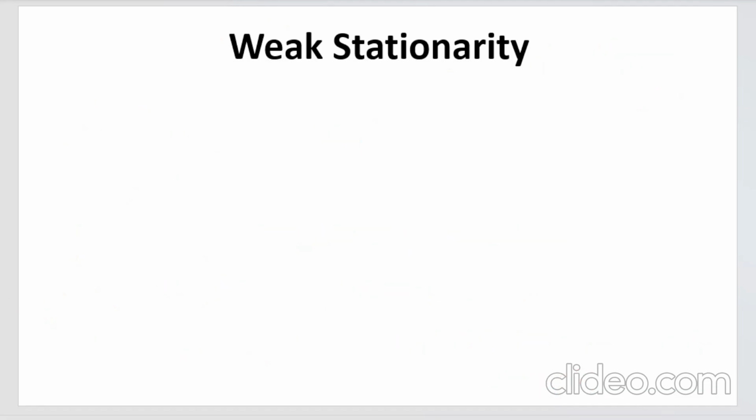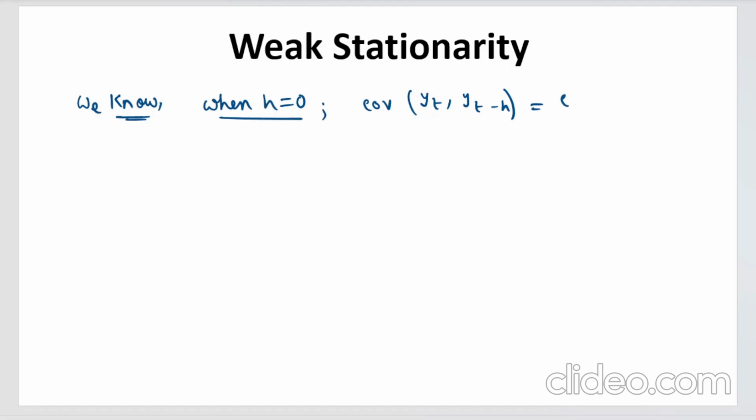Now one additional thing that I want to mention here is that when h equals 0, covariance of yt and yt minus h will simply be covariance of yt and yt, since h is 0, and covariance of yt and yt is nothing but variance of yt.